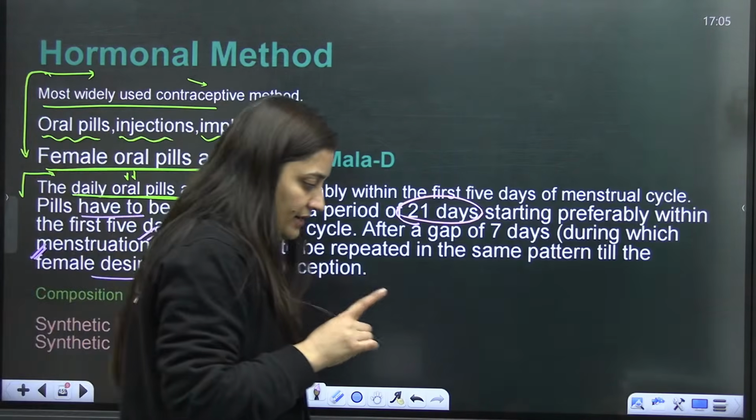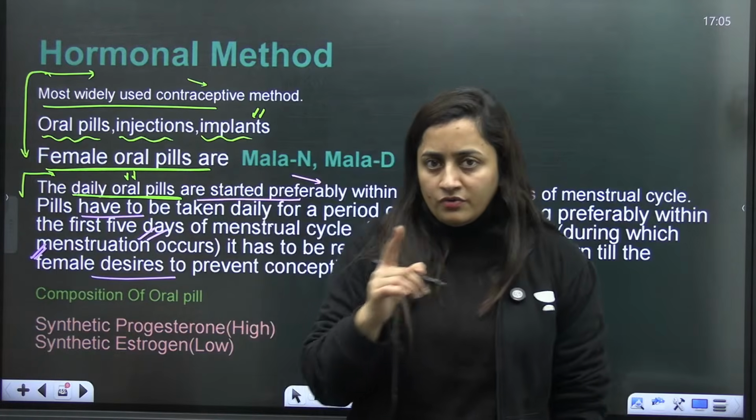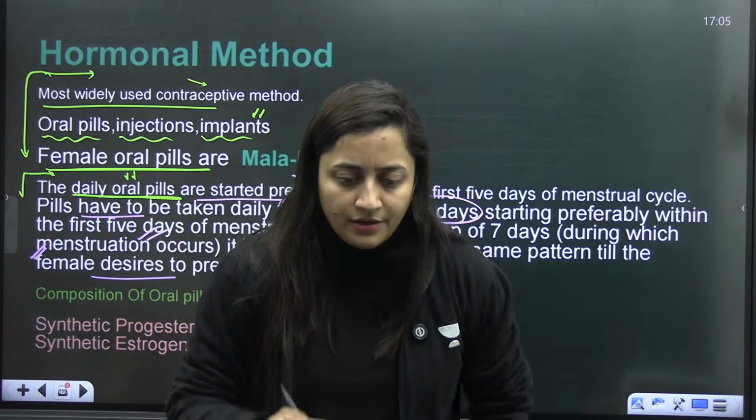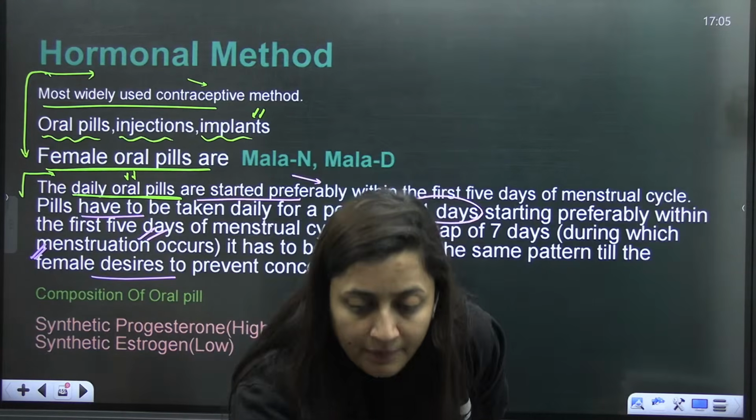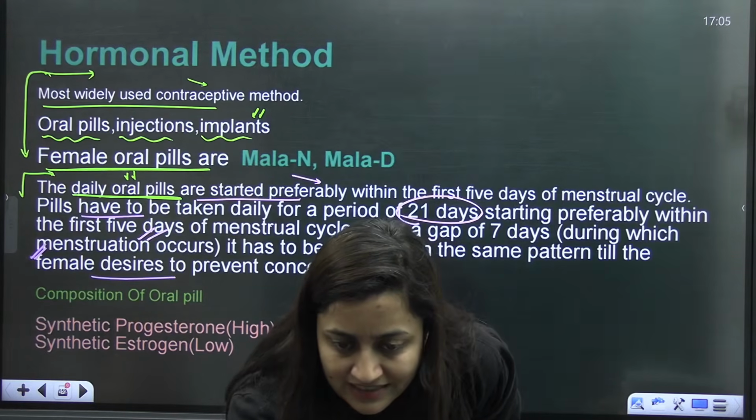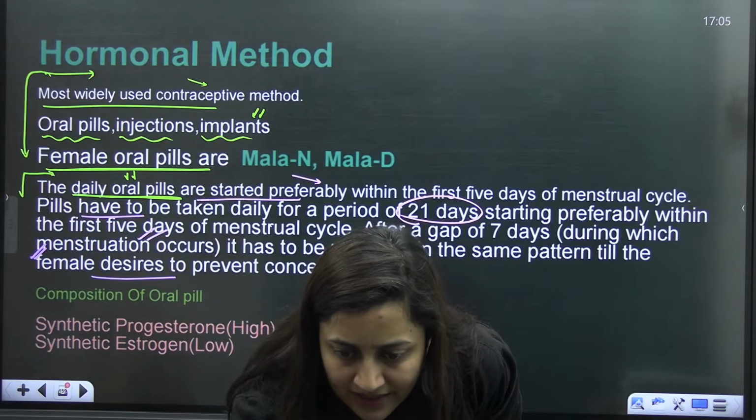So that's why in the market such tablets are there which also contain the iron supplement, so that the female has that habit that I have to take it daily. Is that clear?